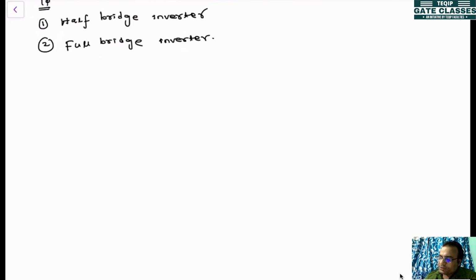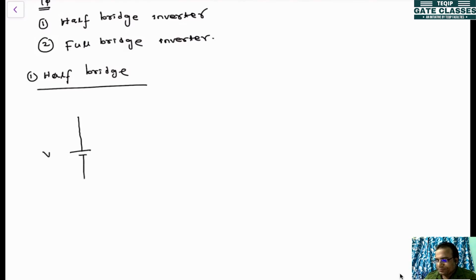The first one we'll see is the half bridge. So in the half bridge inverter circuit diagram, a DC voltage will be there. This is Vs. Here two capacitors will be there. They will be stabilizing the DC voltage and dividing it.